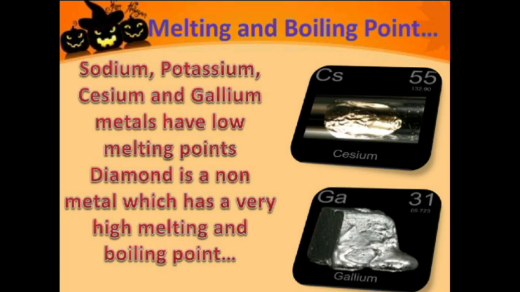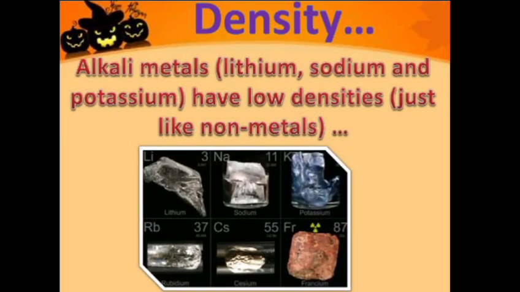While the non-metals have quite low melting and boiling points, diamond is an example of a non-metal which has a very high melting and boiling point. Then comes the density. The metals have high density, but the alkali metals, lithium, sodium and potassium, have low density just like the non-metals.